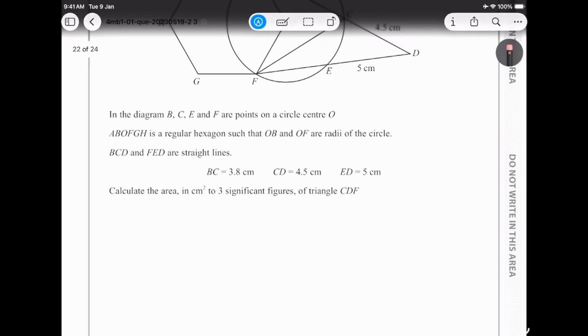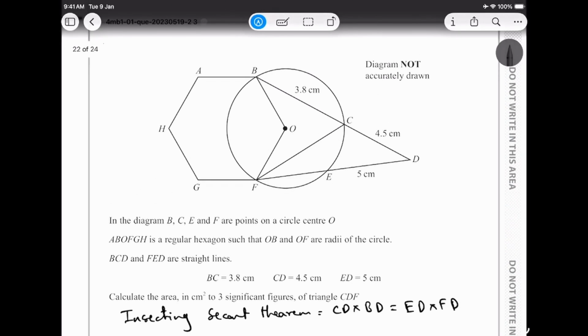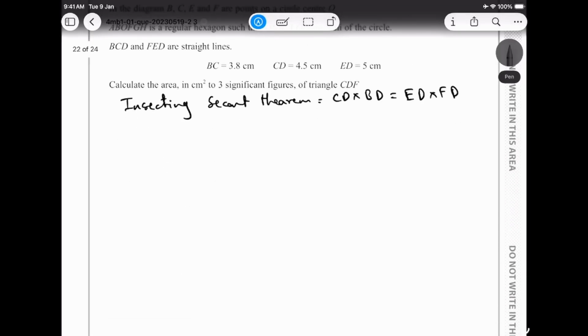Okay, understood. So what we are going to do is first we are going to use the intersecting secant theorem. We got to mention the intersecting secant theorem. With respect to the intersecting secant theorem, we find CD times BD is equal to ED times FD. Alright, so this will help us find this whole length, which we are trying to find. So let's try that.